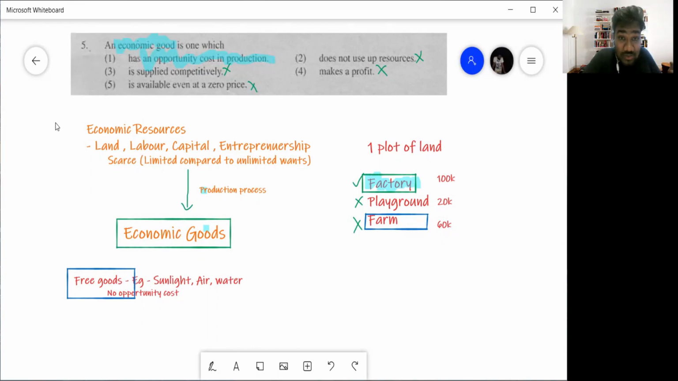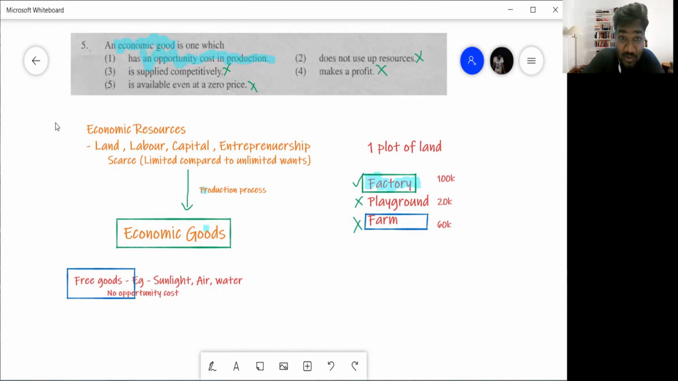Then what are free goods, guys? Free goods are, for example, let's say sunlight, air, water, right? Those are free goods. Now those type of goods, there is no production process. Whenever it is available, you have unlimited amount of supply of those goods. There is no price for those goods, right?